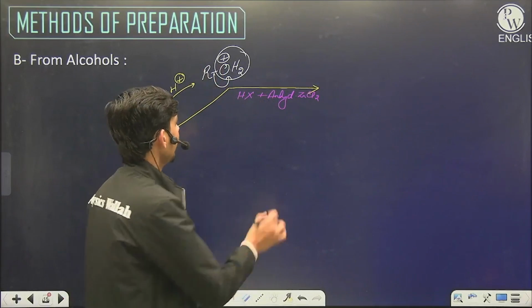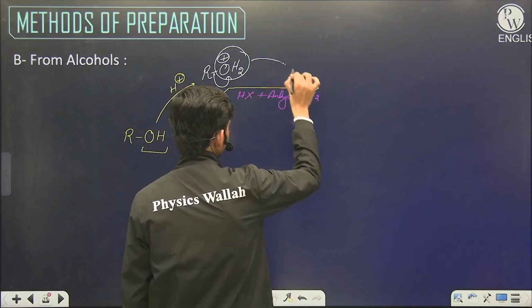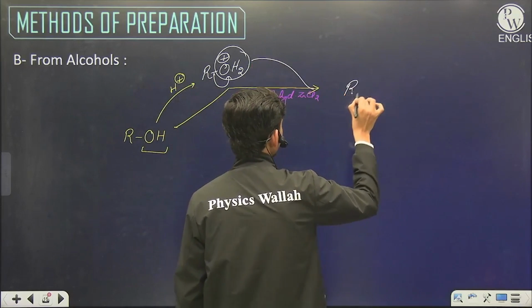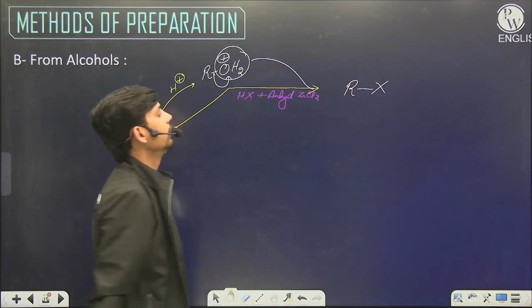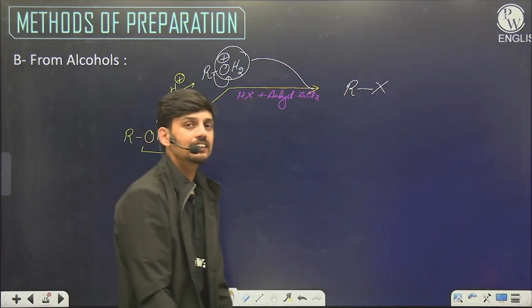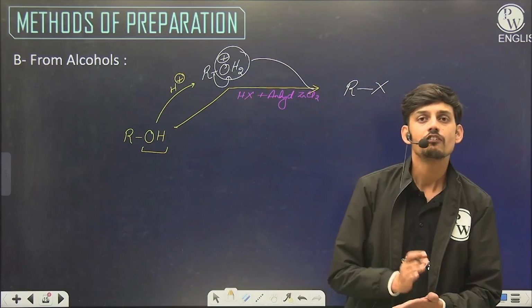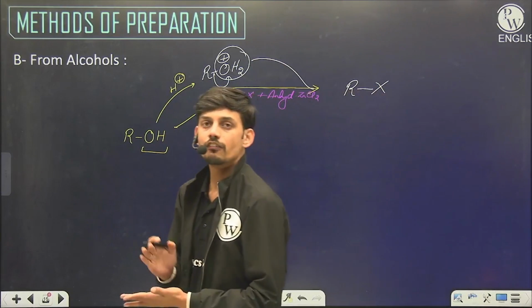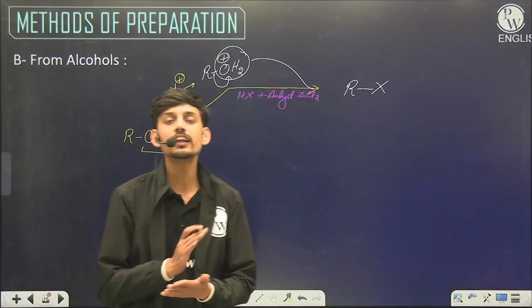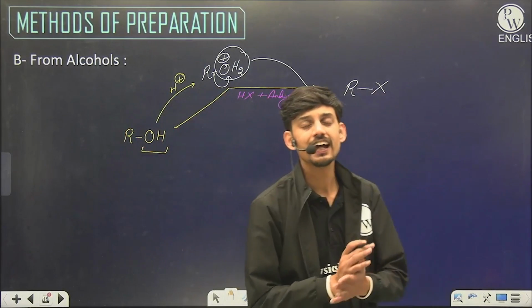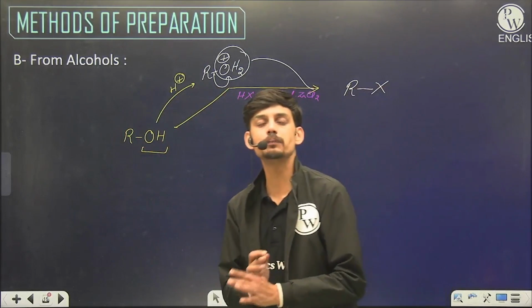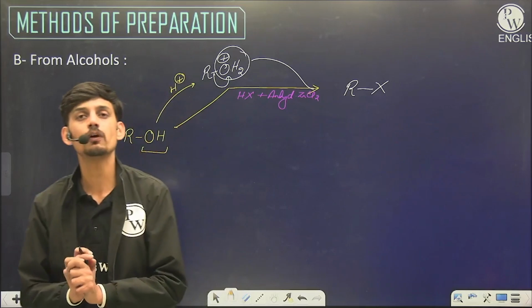protonation of alcohol. And now the halogen can replace the OH, and we will get alkyl halide. So remember this, without acidic medium, without making OH a good leaving group, the X minus ion cannot replace OH minus ion.